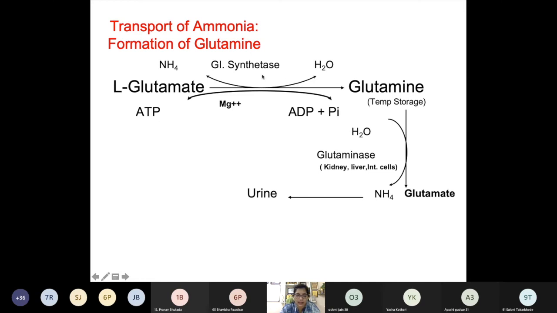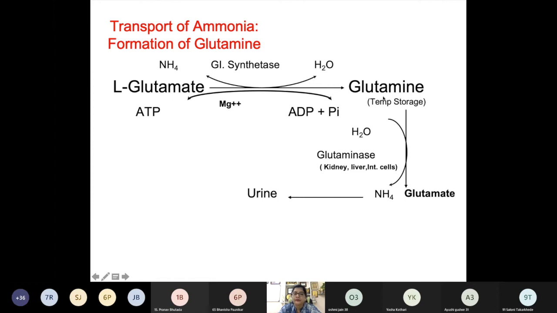So this enzyme which catalyzes the reaction is glutamine synthetase. This requires ATP. ATP is converted into ADP and Pi, and you can see that most synthetases require magnesium ion as a coenzyme. So we get synthesis of glutamine.